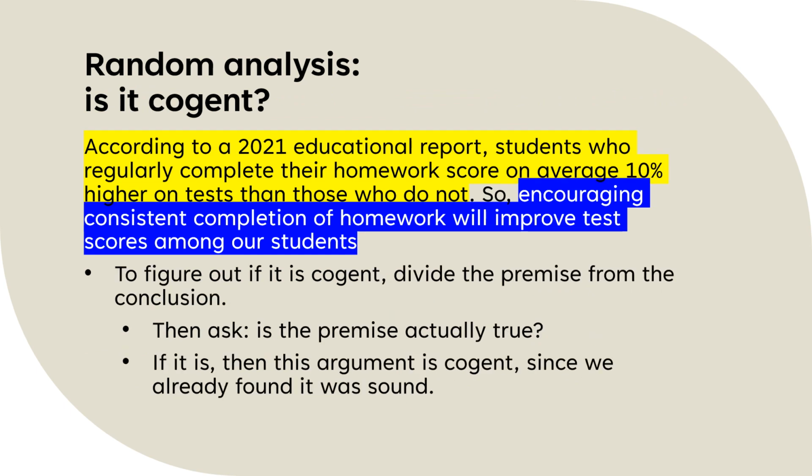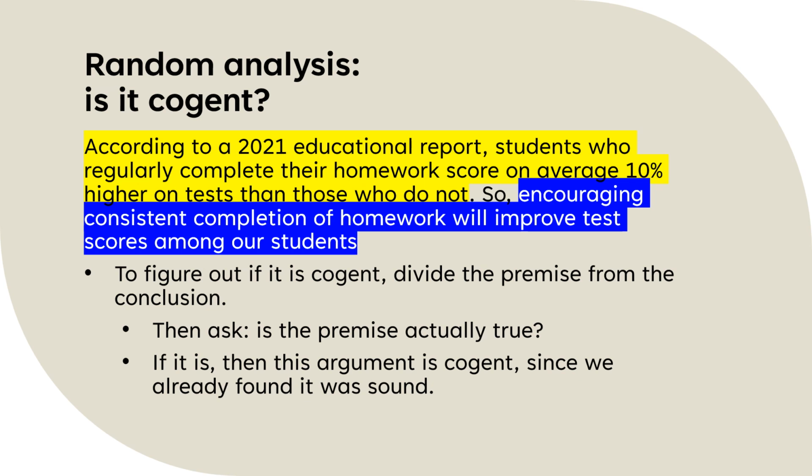So once you figure out that it's strong, you're going to ask, is it cogent? And to figure out if it's cogent, again, you divide the premises from the conclusion. And then you ask this question, is the premise actually true? If there's more than one premise, then you're going to say, are the premises all actually true?